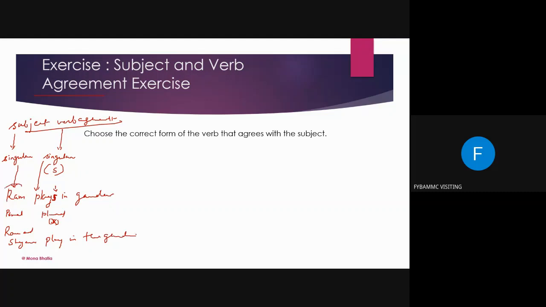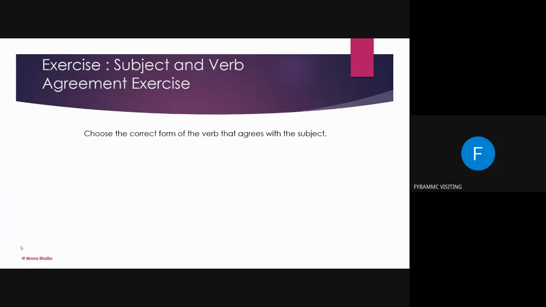This is called subject and verb agreement. A singular subject will have a singular verb, a plural subject will have a plural verb. A singular verb always has S in it, a plural verb does not have S in it. All right? This is very, very basic, and I teach these things to primary kids, in the sense 3rd, 4th and 5th grade. So this is just a revision for you.